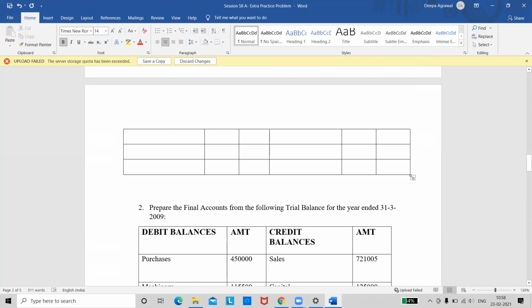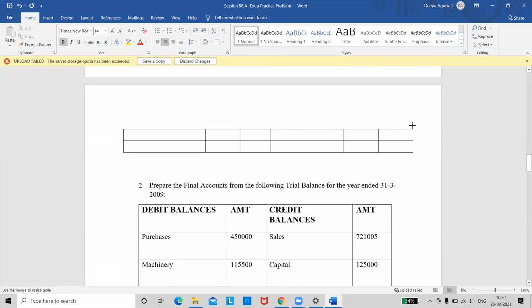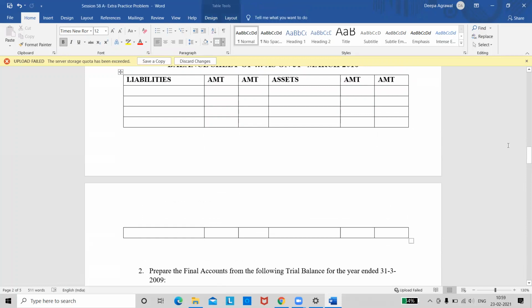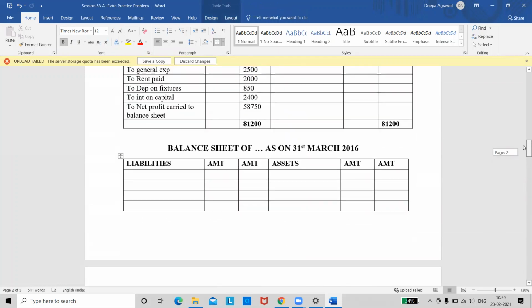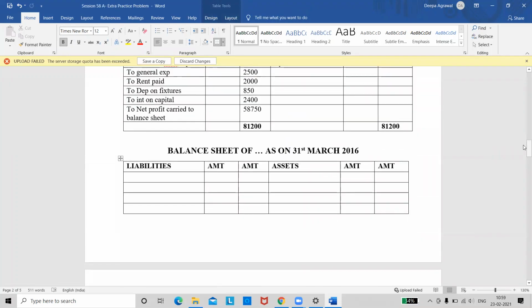Put your heading properly for the balance sheet. And remember, there is a difference. Balance sheet, the heading should always be balance sheet of, as on. Never write for the year ended for balance sheet. Because balance sheet is a statement, it is not an account. It is always prepared on a particular date. So balance sheet of, we are leaving it blank because the name of the person is not given, as on 31st March 2016.